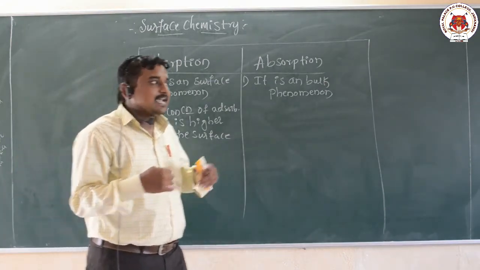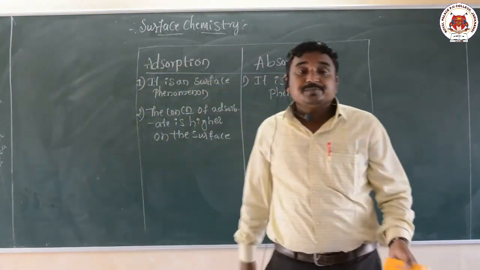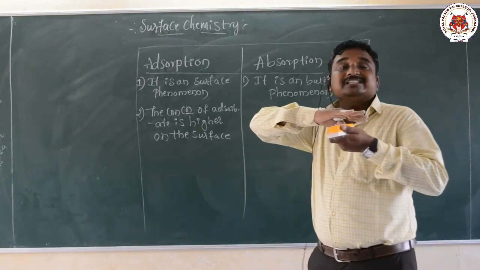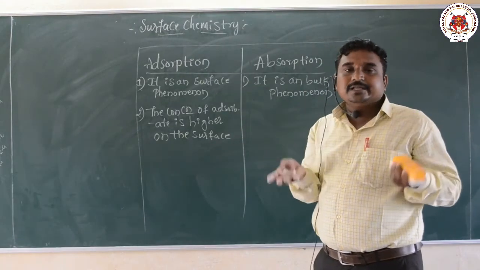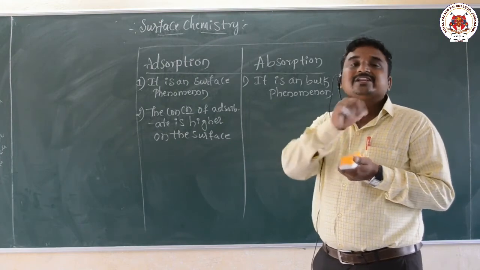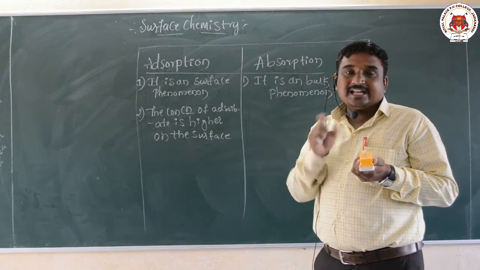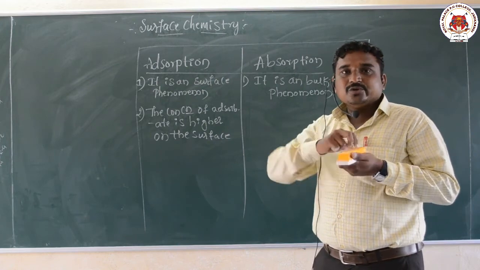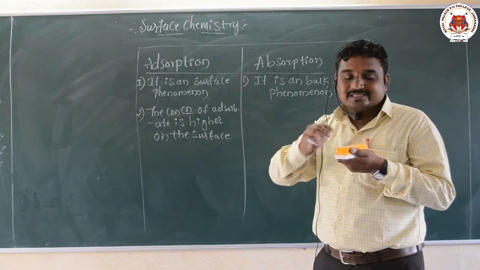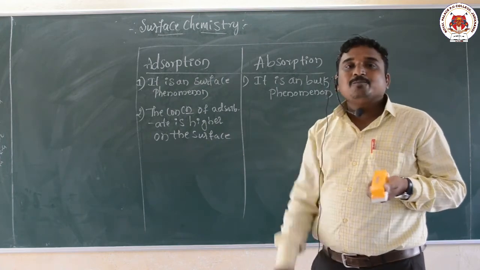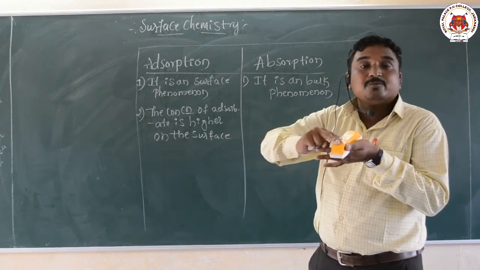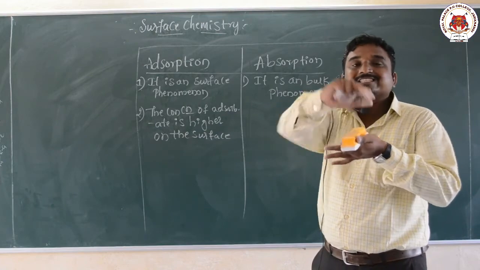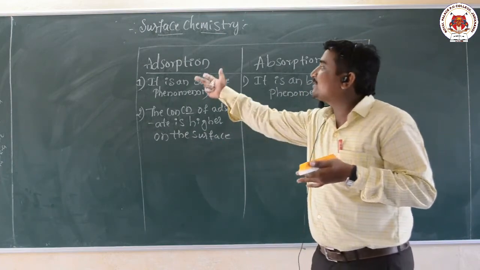The accumulation of gas molecules, the molecular species, takes place on the surface only. That means the concentration of adsorbed molecules is more on the surface, because this is a surface phenomenon.